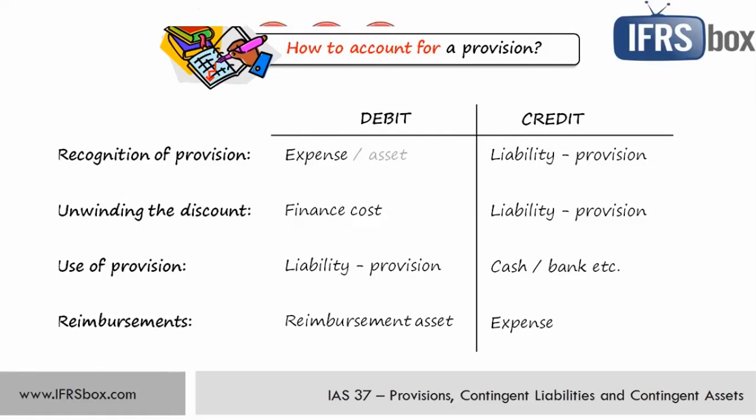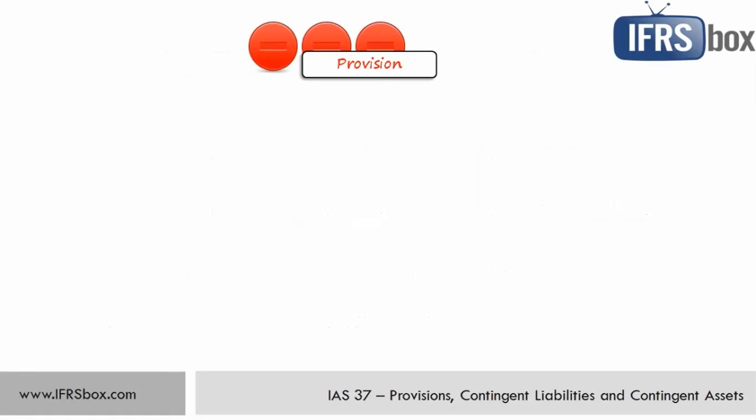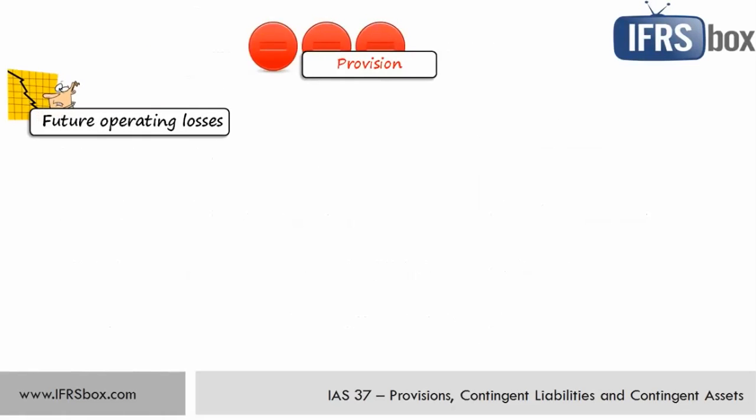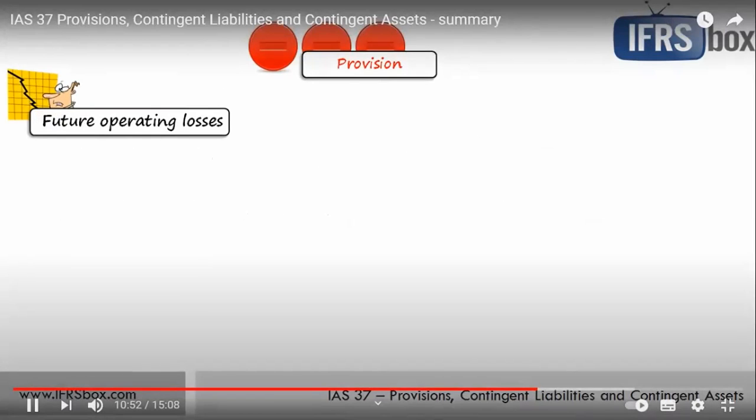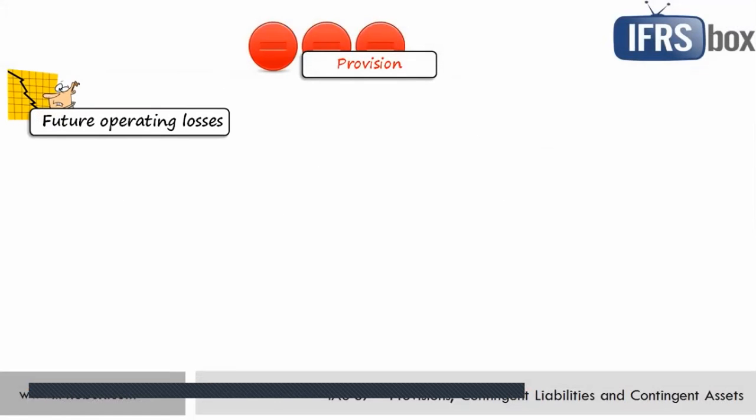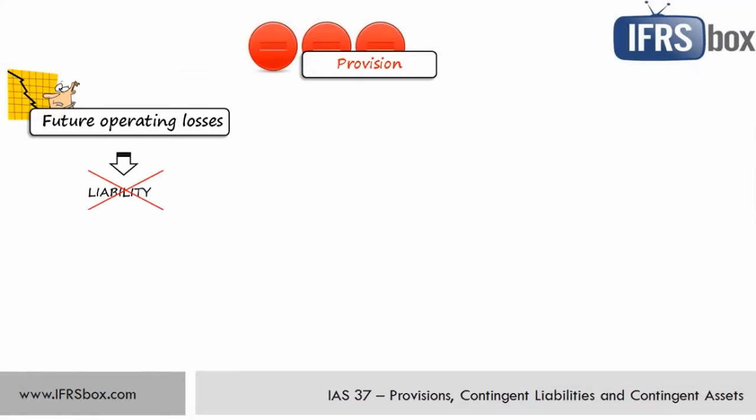There are certain specific situations directly addressed by IAS 37 in relation to provisions. The first one is future operating losses. Future operating losses, they just don't meet the definition of a liability because there is no past event, okay? And moreover, you can avoid future operating losses by implementing some measures to prevent them, or by selling a part of operations making a loss, or some other actions.